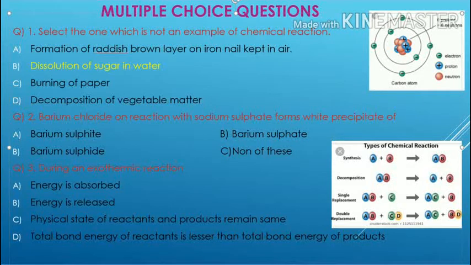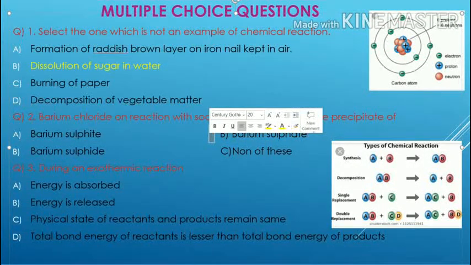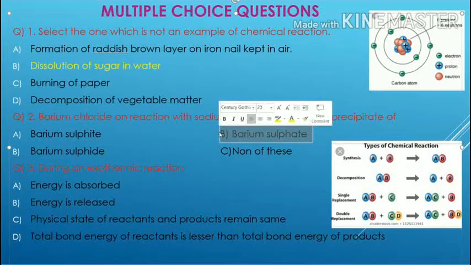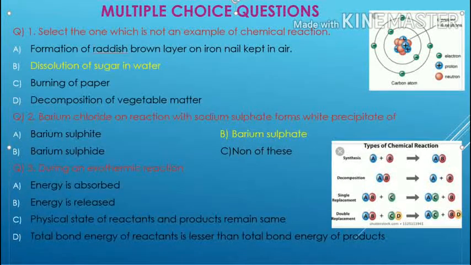Here the compound formed is barium sulfate, option B. Option B is correct, barium sulfate. The formula is BaSO4. Barium sulfate is formed, and here a white colored precipitate of barium sulfate is formed.